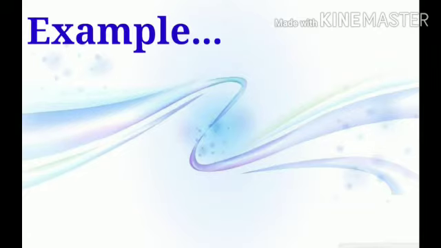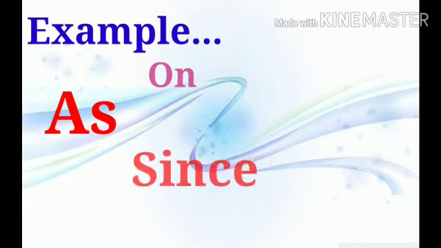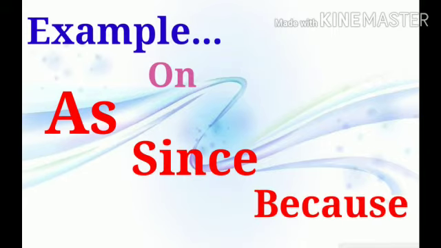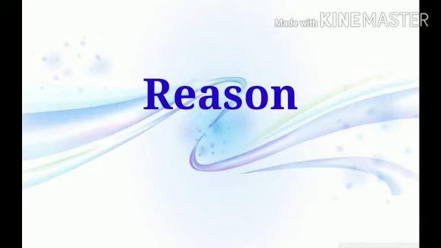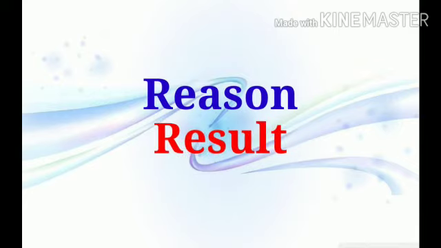Now let us see an example to combine sentences by using as, since and because. It is very easy to use these three to combine two sentences. In these two sentences, one represents reason and another one represents result.